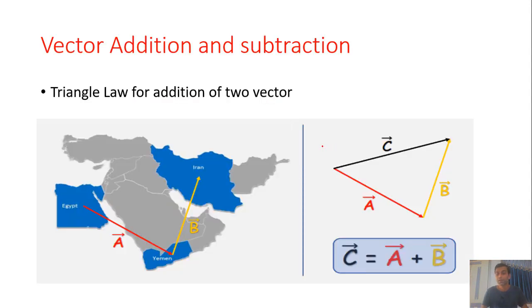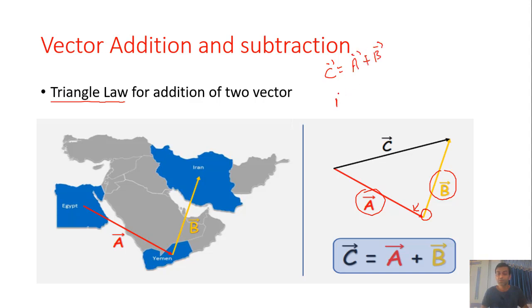Vector addition. Vector addition can be done by two methods. The first one is the triangle law method and the second one is the parallelogram method. Let's see the triangle method. In the triangle method, we want to add vector A with vector B. The tail of vector B must be connected to the head of vector A. Then we can say that vector C is the resultant vector of vector A and vector B.